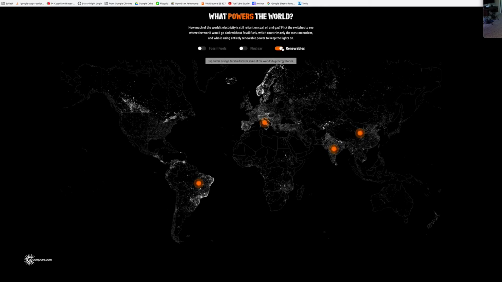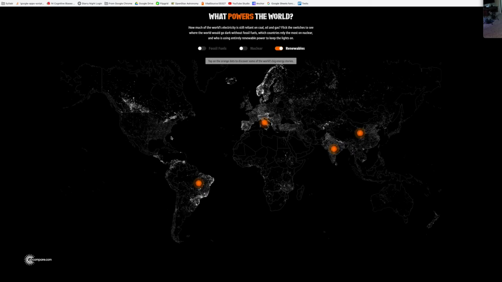So now we're looking only at renewables, and this is really insightful. If you look at this graph, what you'll see is there are regions of Canada that use a lot of renewables. You'll see a lot of the EU uses renewables. You see Iceland up here and a lot of these sort of Scandinavian countries. And then you see a lot of India, which is interesting, China, and some South America.